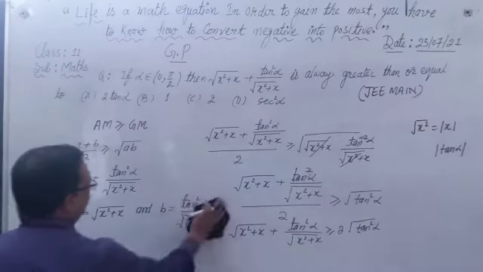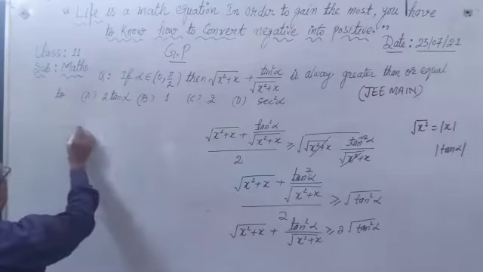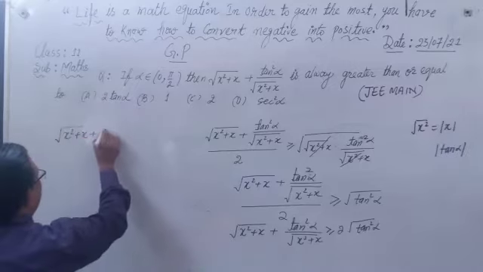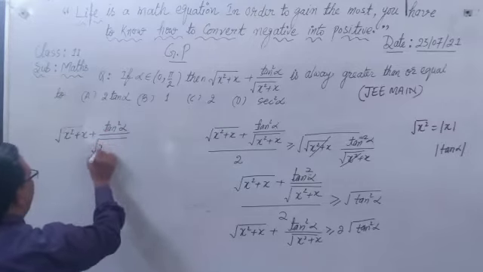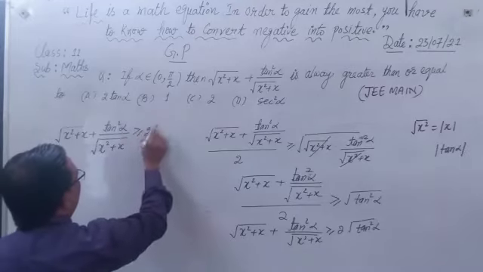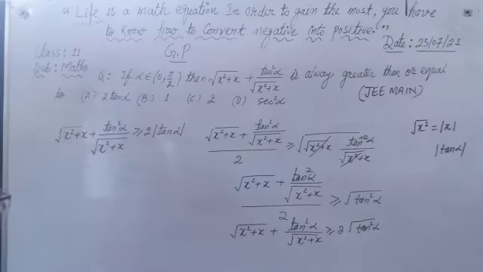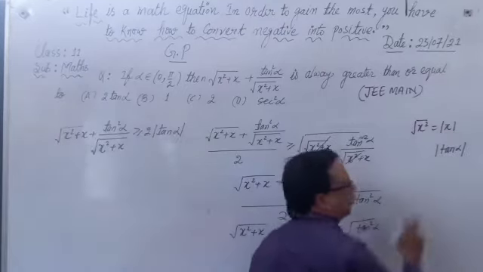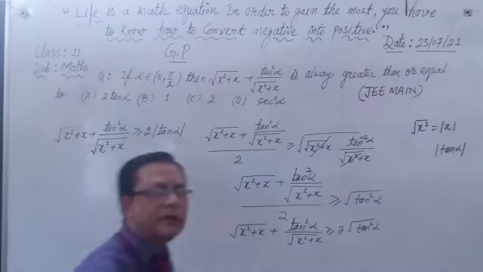So student, we have root(x square plus x) plus tan square alpha upon root(x square plus x) is greater than or equal to 2 mod tan alpha. Why do we use mod tan alpha? The meaning of root x square is mod x, the modular function, and modular function is positive and negative both.